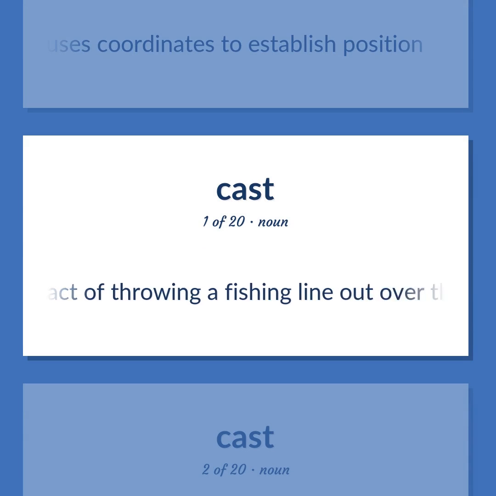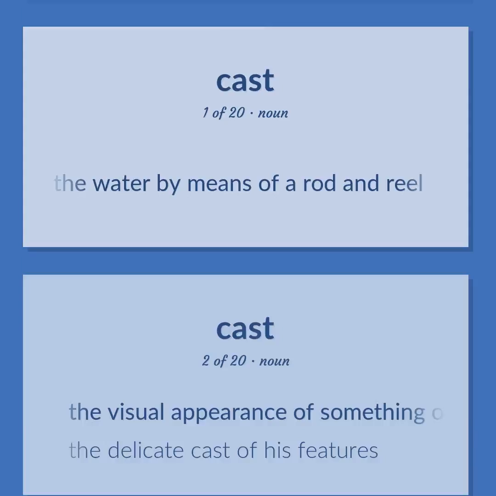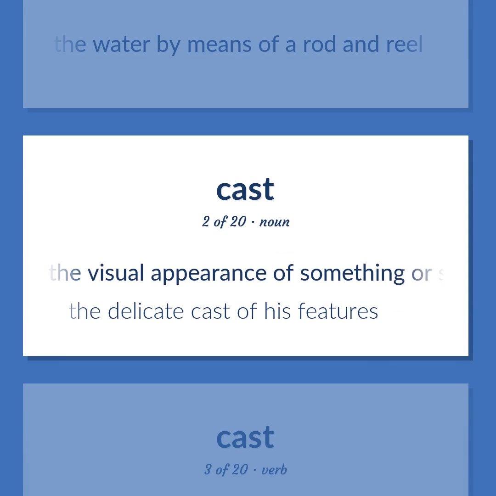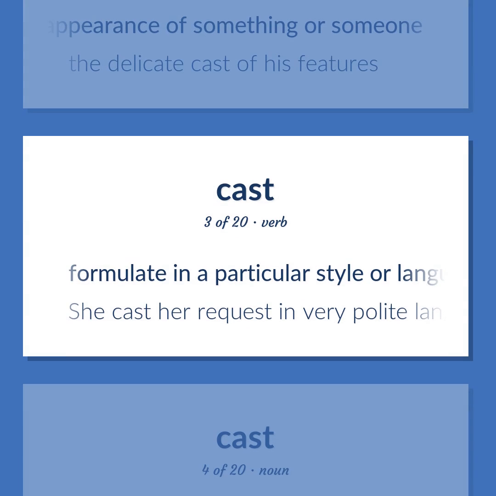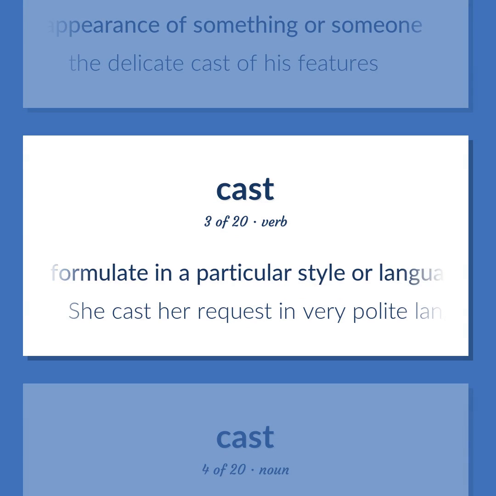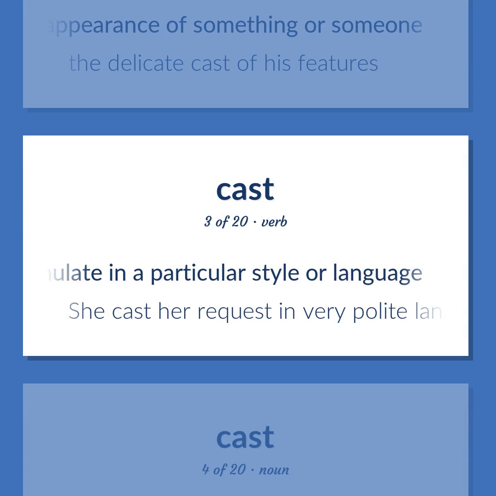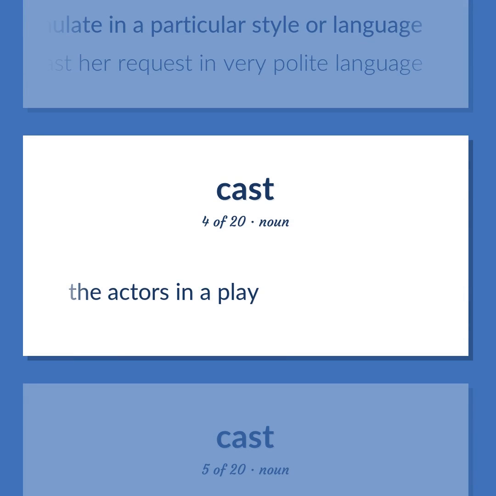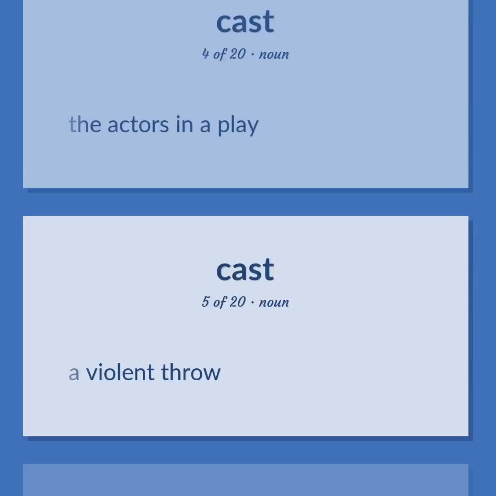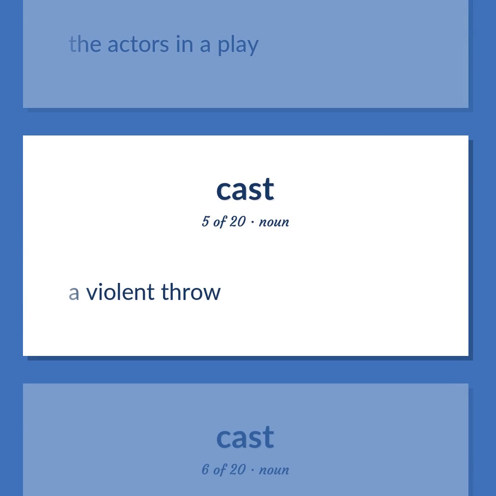The act of throwing a fishing line out over the water by means of a rod and reel. The visual appearance of something or someone. The delicate cast of his features. Formulate in a particular style or language. She cast her request in very polite language. The actors in a play. A violent throw.